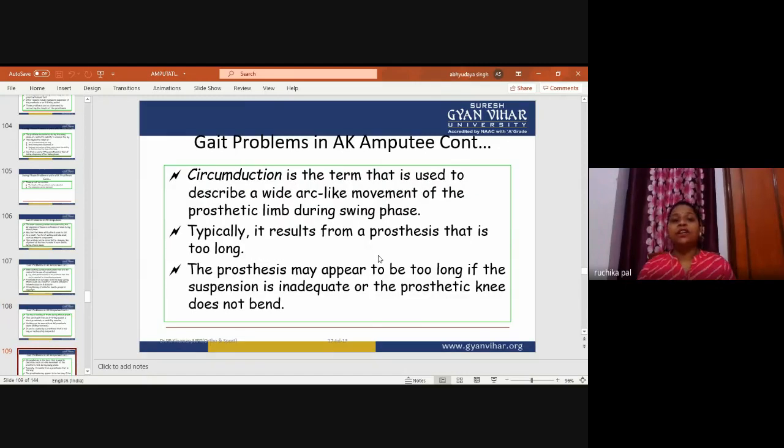Circumduction is the term used to describe a wide arc-like movement of the prosthetic limb during swing phase. The patient will move like this, not like this, with good gait training. He will use his hip joint for the circumduction movement, and this is the wide arc-like movement of the prosthetic limb during swing phase. Typically, it results from a prosthesis that is too long. Now the prosthesis may appear to be too long if the suspension is inadequate or the prosthetic knee does not bend.